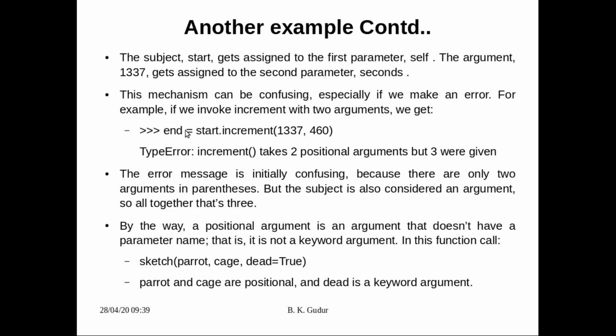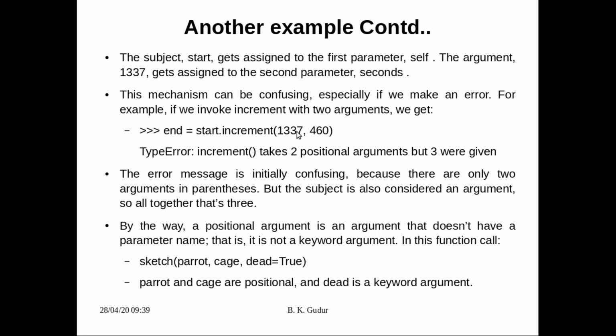The error was that we called start dot increment by supplying two arguments, where we don't require two because one argument is the object itself. When we used a method call like this, we got a type error: increment takes two positional arguments but three were given.